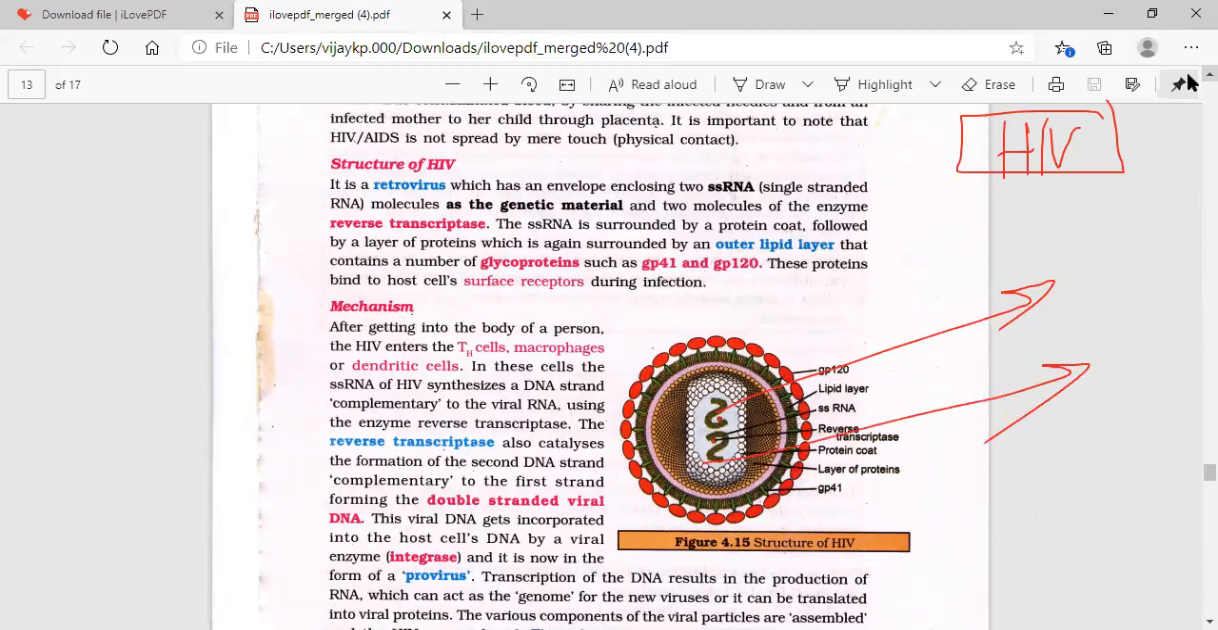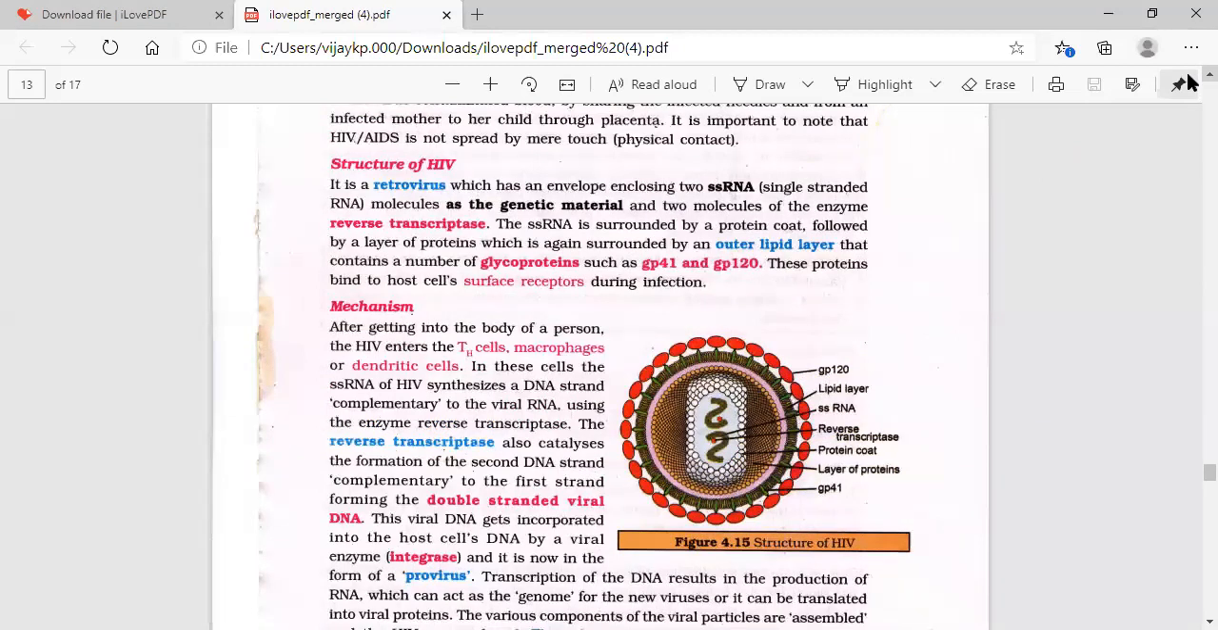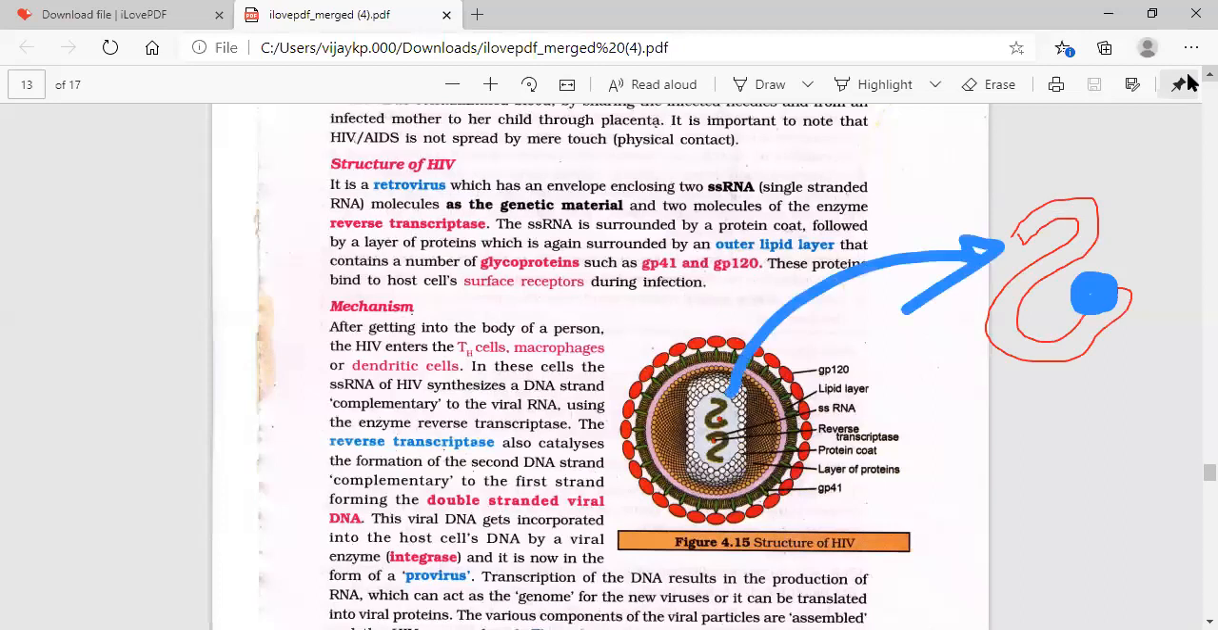Two single-stranded RNA are present with the reverse transcriptase enzyme. They have single-stranded RNA as genetic material, and two molecules of the reverse transcriptase enzyme. You see here that above, you will find the reverse transcriptase enzyme. So this is the reverse transcriptase enzyme. Two single-stranded RNA with reverse transcriptase enzyme, the two molecules of the enzyme reverse transcriptase.